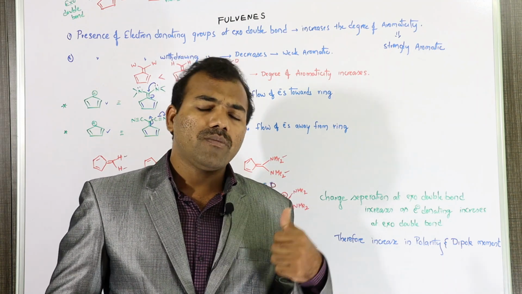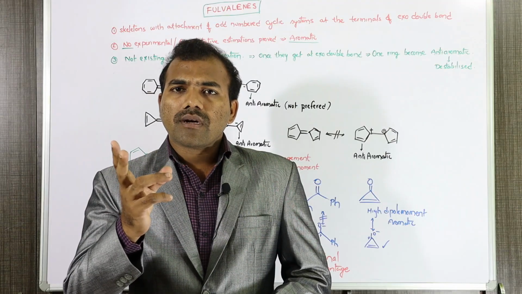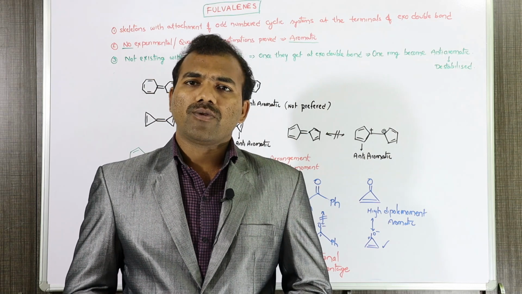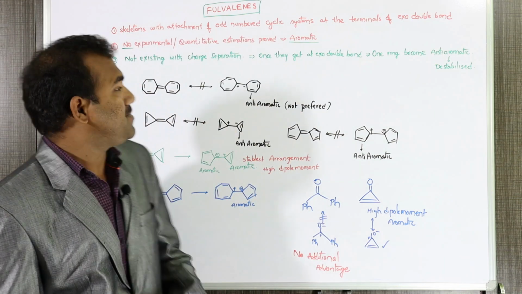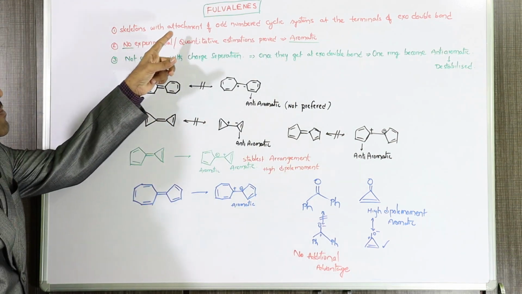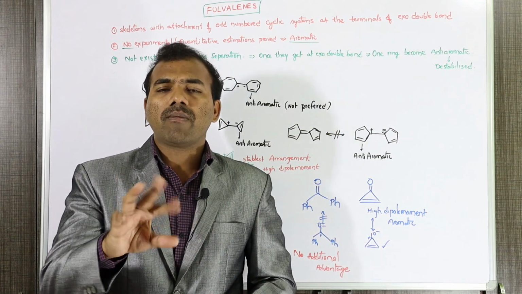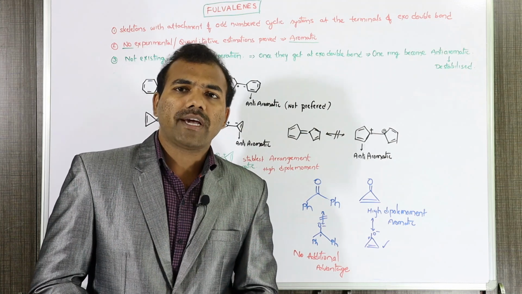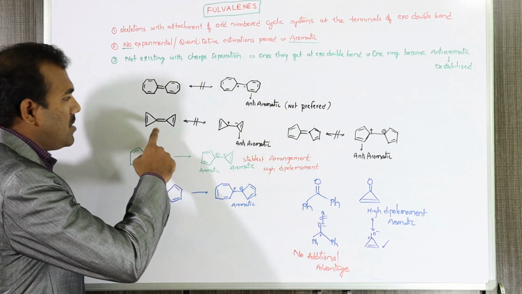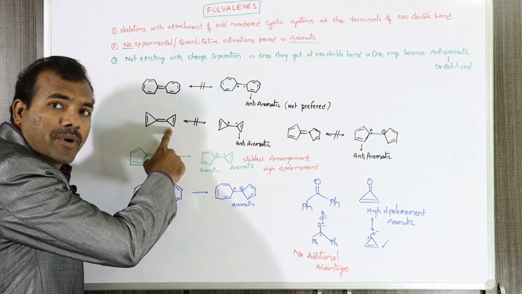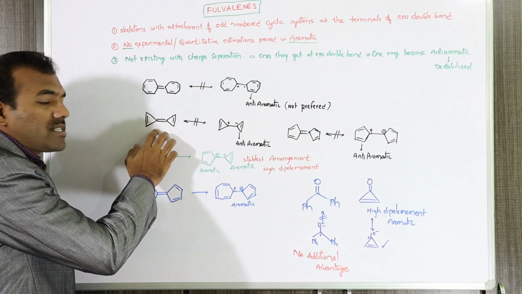Now let us go to the concept of fulvalenes. Two odd numbered rings at the two terminals of the exo double bond, those are called fulvalenes. Once again, fulvalenes are nothing but skeletons with attachment of odd numbered cyclic systems at the terminals of the exo double bond. Take this example or this example. These two are odd numbered rings at the terminals of the exo double bond, so it is called fulvalene.